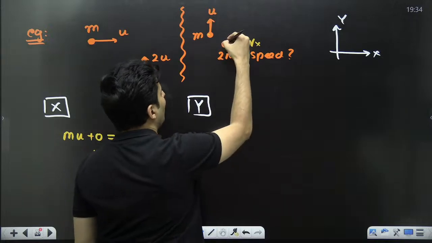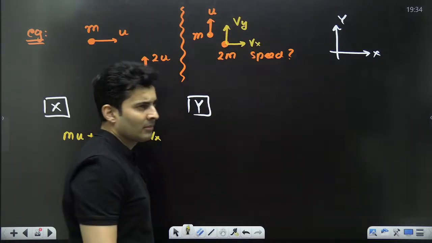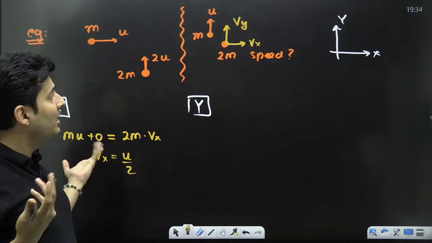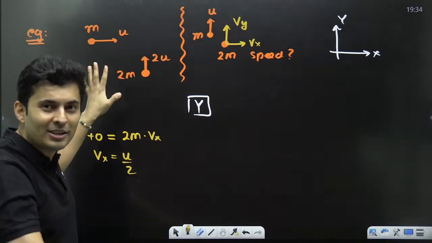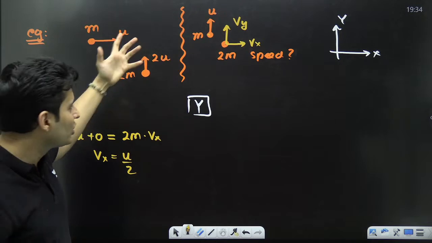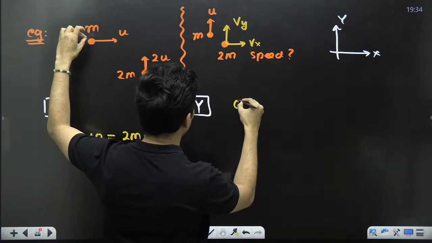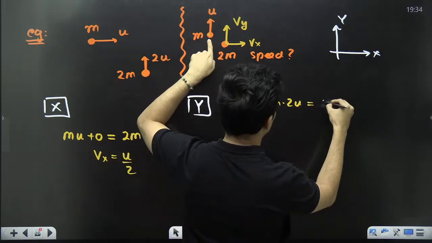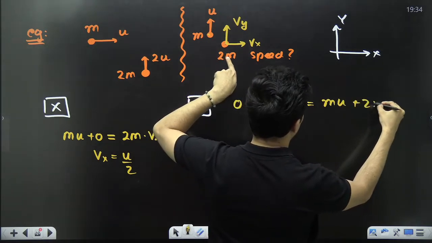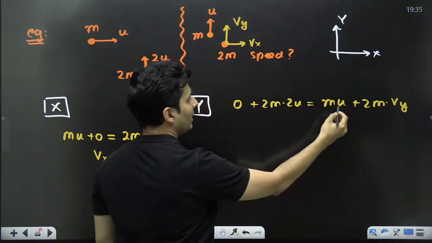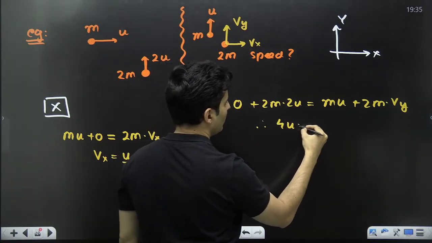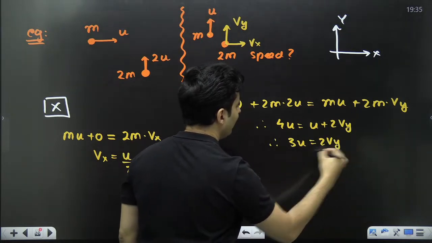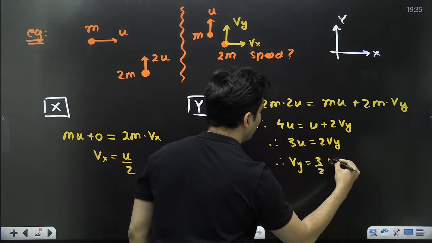Now this mass may also have some y momentum. Who knows? It's a collision in 2D. We have to assume always the worst of the worst. You can't say best of the best. Hope for the best, but you always assume the worst. In the y direction, this mass has no momentum. This mass has a momentum of 2m into 2u, which is equal to, this mass's momentum is mu, plus this mass's momentum 2m into vy. M cancels. So this will become 4u is equal to u plus 2vy. So therefore, 3u is equal to 2vy. Therefore, vy is equal to 3 by 2 times u.